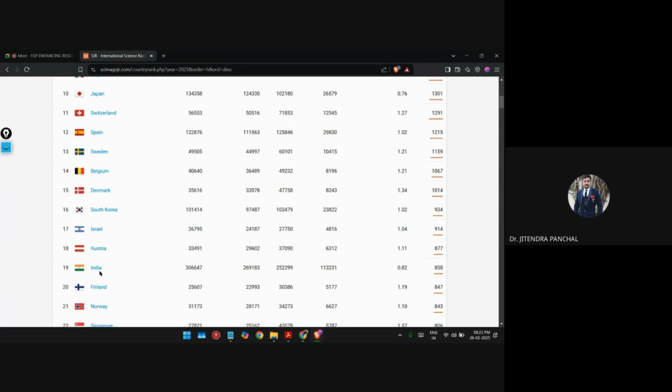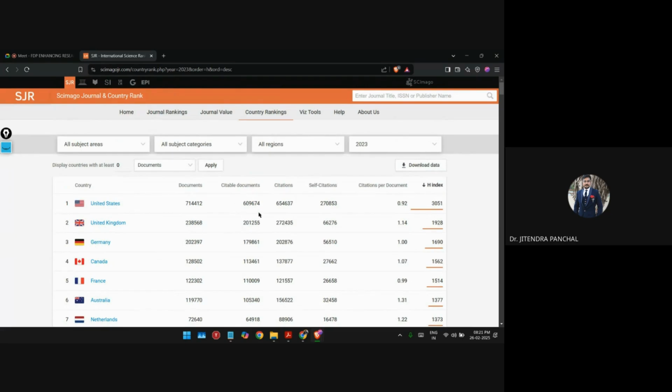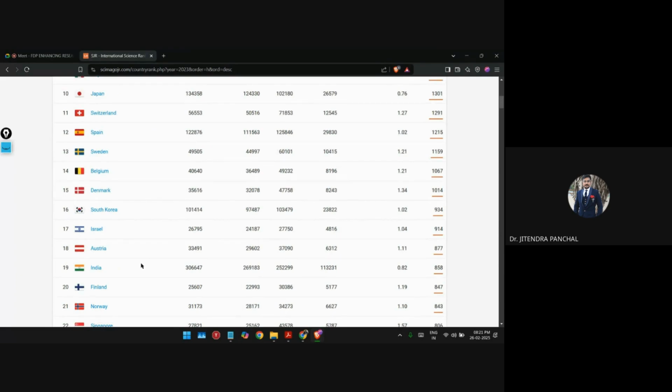Is this clear to everyone? Though we have a higher number of publications, our publications are not receiving citations as per the documents available, so it is not well recognized. Understood now? Even over here, the second column represents citable documents.